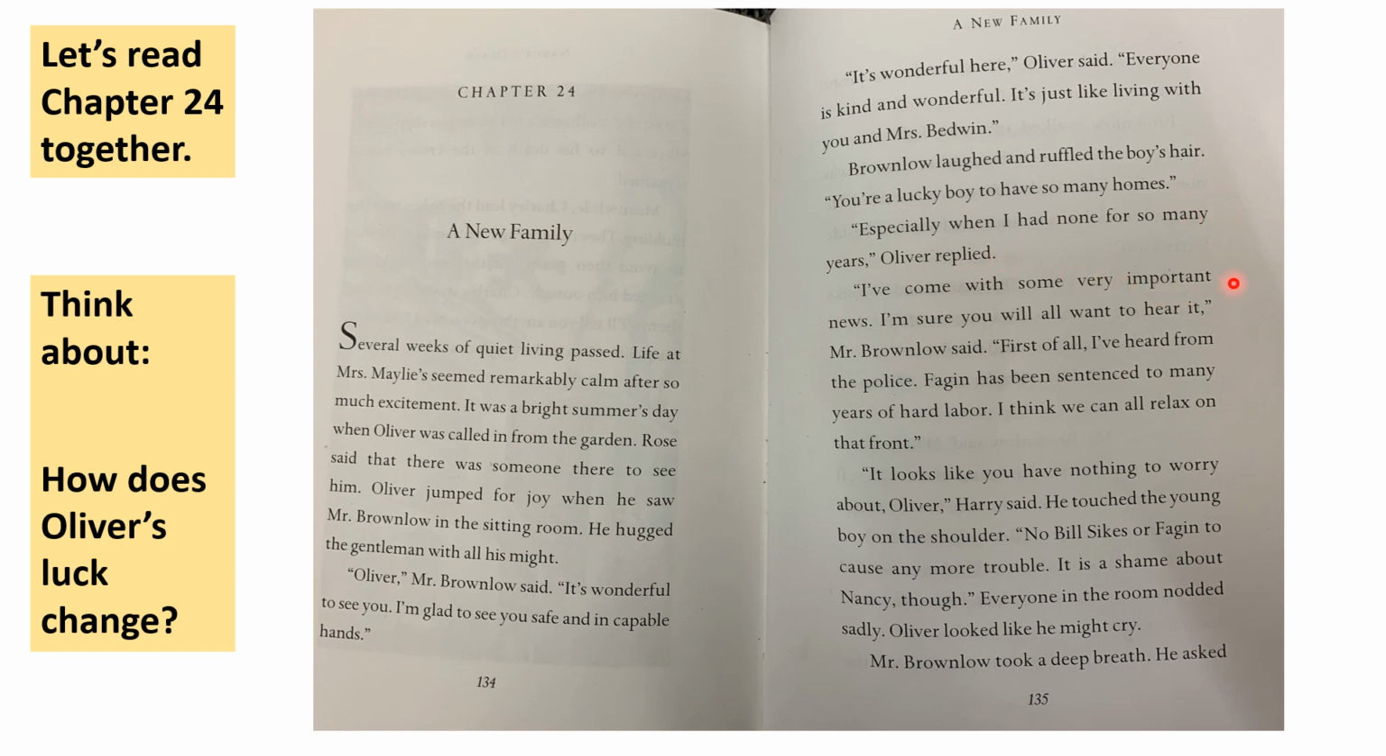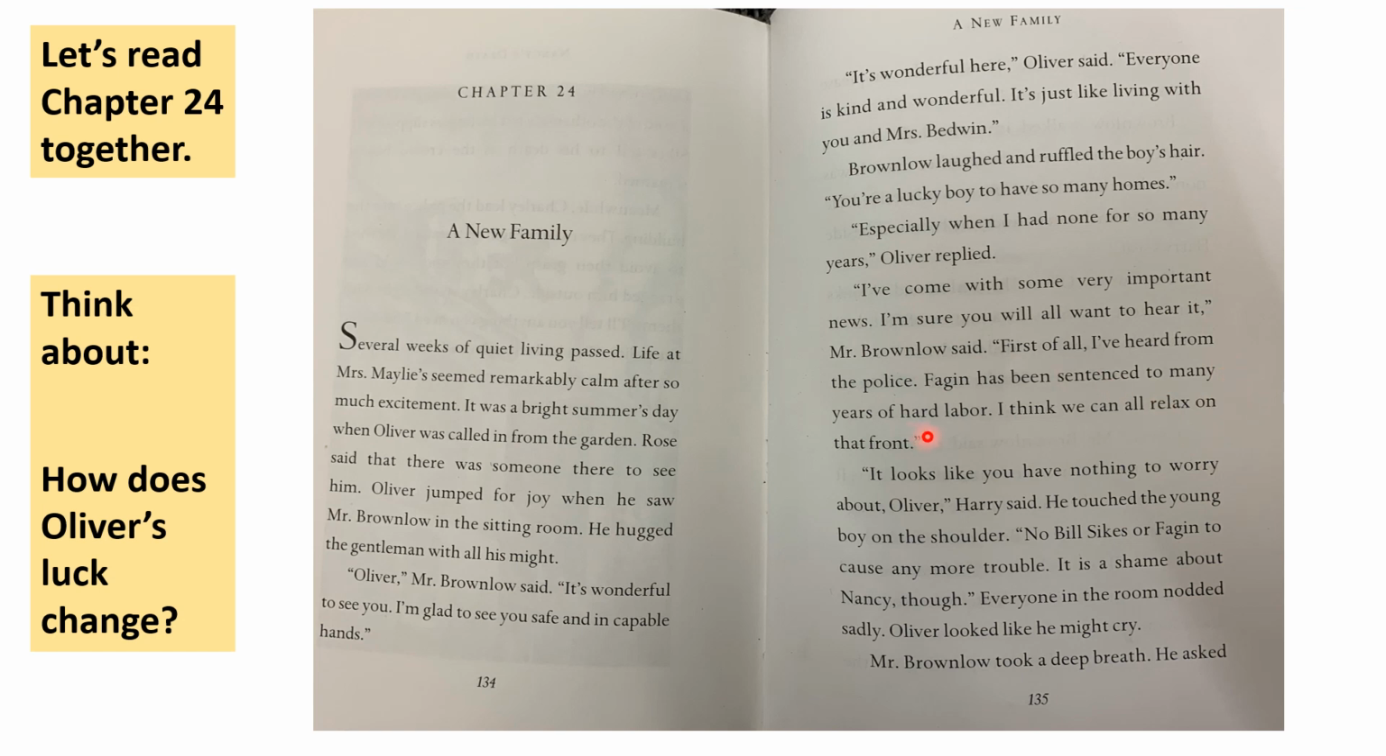"I've come with some very important news. I'm sure you will all want to hear it," Mr. Brownlow said. "First of all, I've heard from the police. Fagin has been sentenced to many years of hard labour. I think we can all relax on that front."